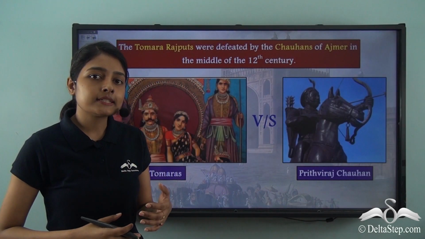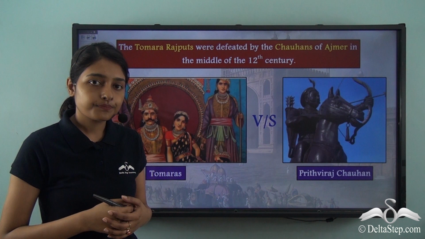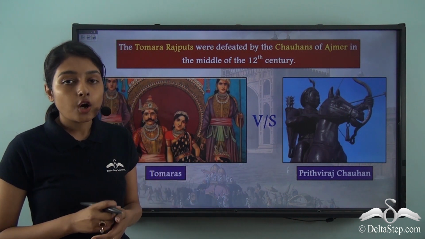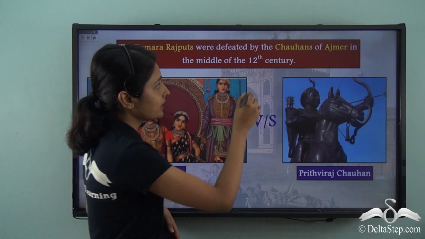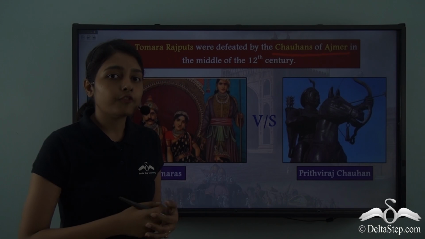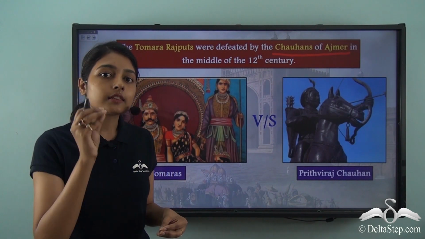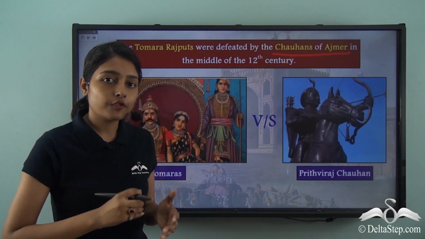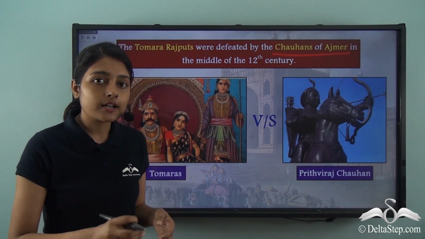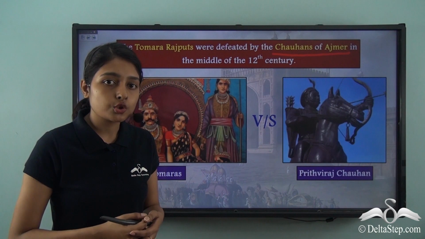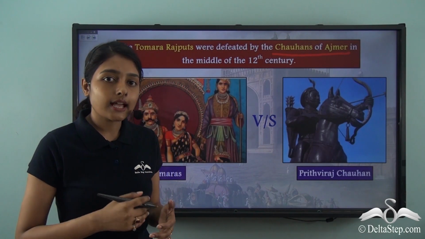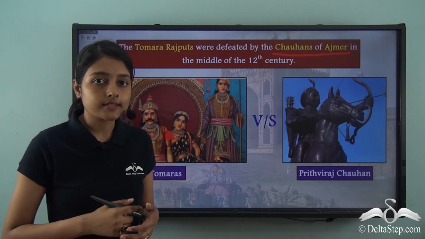Now what happened immediately after? Soon after this period, the Tomaras or the Tomara Rajputs were defeated by the Chauhans of Ajmer. A while ago, we saw that the Tomaras were ruling over Delhi. And after that, the Chauhans of Ajmer took control of Delhi. And how did they do that? They did that by defeating the Tomaras.